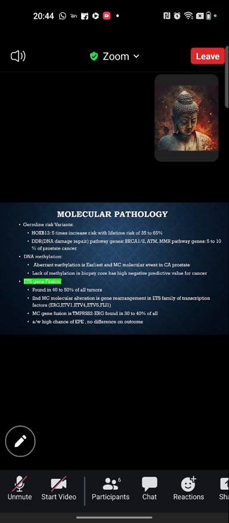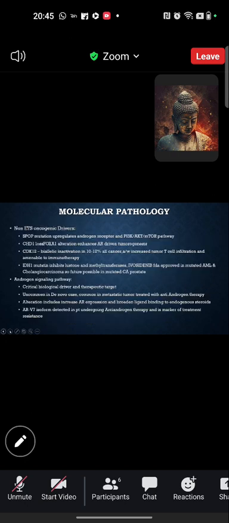In ETS gene fusion, the most common is the TMPRSS2 gene, found in 30 to 40% of all, and this is the gene fusion we use in urine markers to screen patients for prostate cancer. This is associated with high EPE, extra prostatic extension, with no difference in outcome.